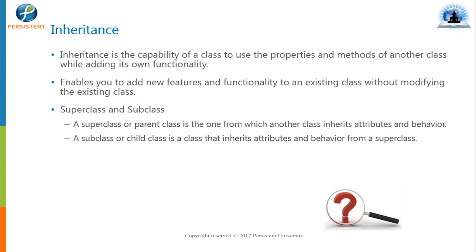Inheritance. What does inheritance stand for? Most of us already know inheritance is about deriving a new entity from an existing entity, and along with that we need to acquire the properties of the existing entity. That's an important thing. So inheritance is all about deriving a new class from an existing entity by acquiring the properties of the base entity. This is the formal definition of inheritance.